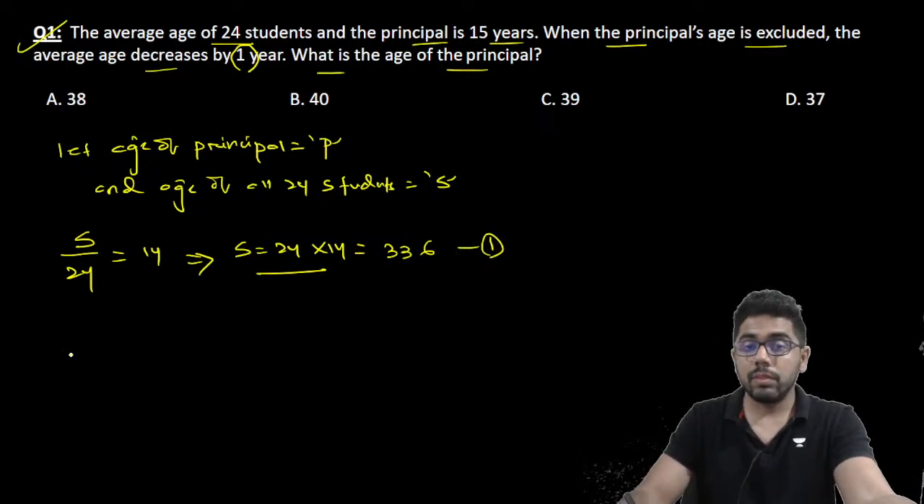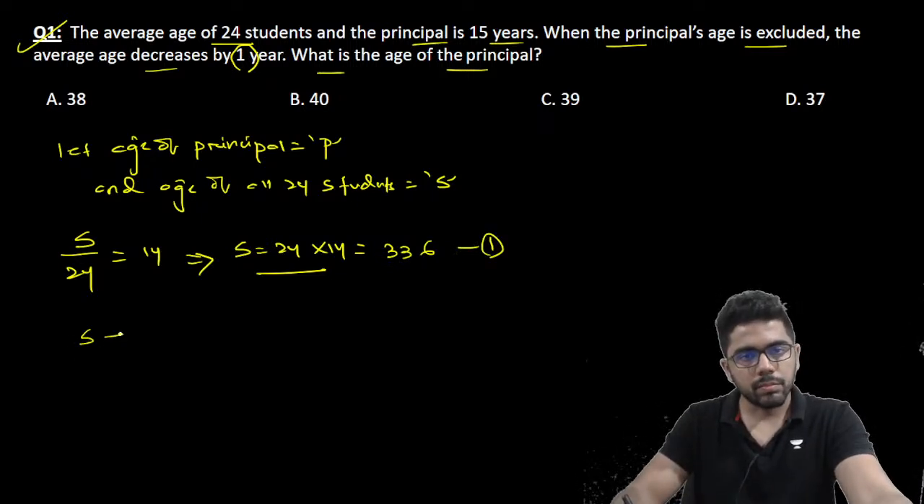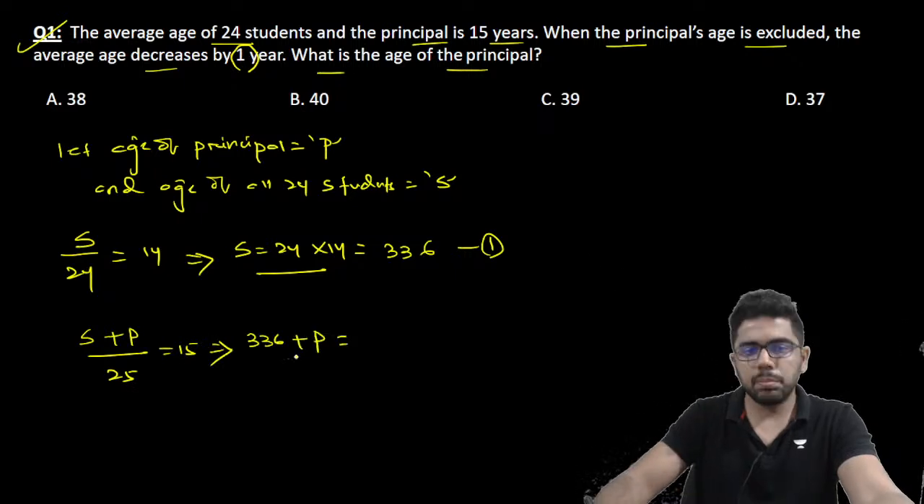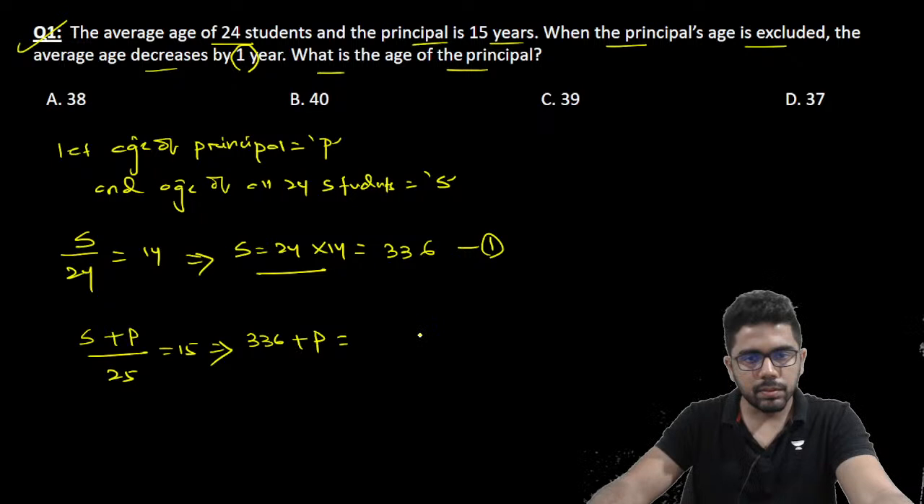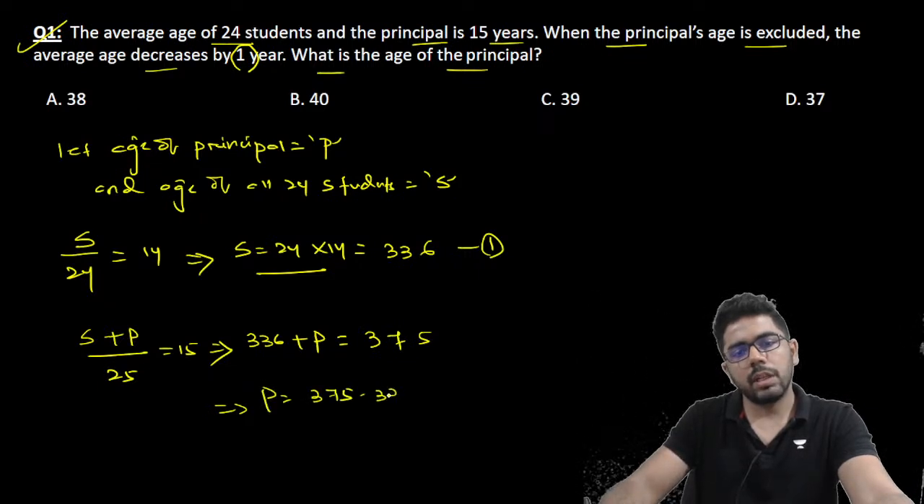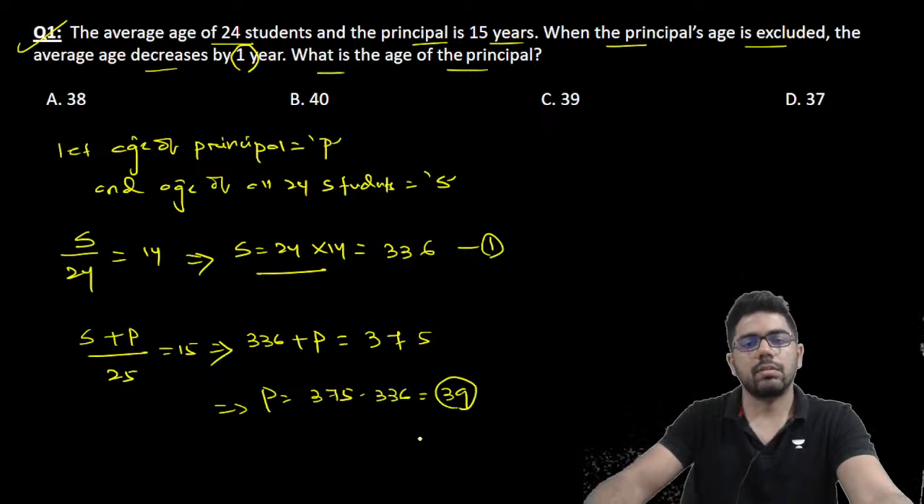And when you are including the principal, S plus P divided by 25 people now, so the average is 15. So S is 336 plus the principal's age P, equals 25 into 15, which is 375. So this gives me P as 375 minus 336, so 39 years.